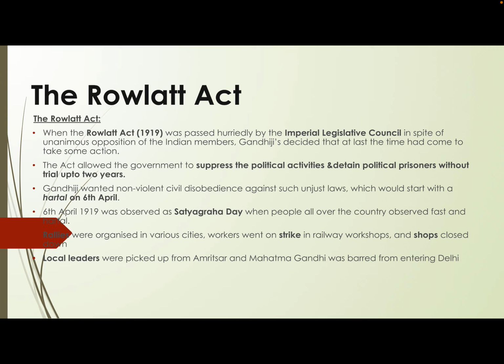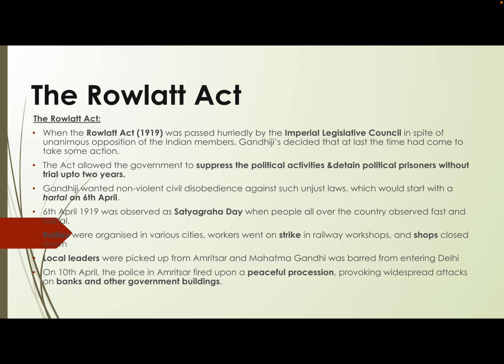There are two important leaders who were picked up, and though the names are not mentioned here right now in this slide, you may just try to find out the names of two important leaders. As well as Mahatma Gandhi was barred from entering Delhi. Gandhiji was not allowed to enter Delhi.